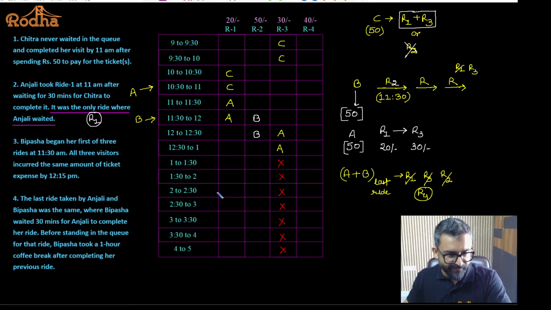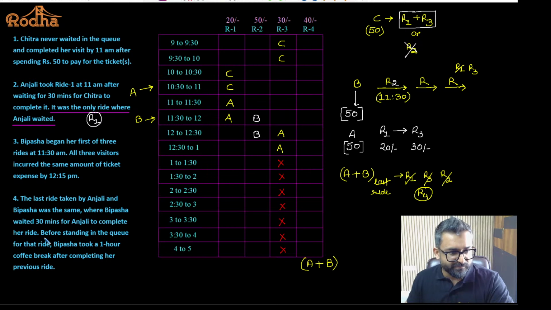Okay. In this last ride, they are saying that Bipasha waited 30 minutes for Anjali to complete her ride. So here is the last ride of Anjali and Bipasha. And who waited? Bipasha waited for 30 minutes. Fine. Bipasha waited for 30 minutes for Anjali to complete her ride. So before Bipasha, Anjali would have been completing the ride, and Bipasha was there half an hour before, while Anjali was already using that ride.